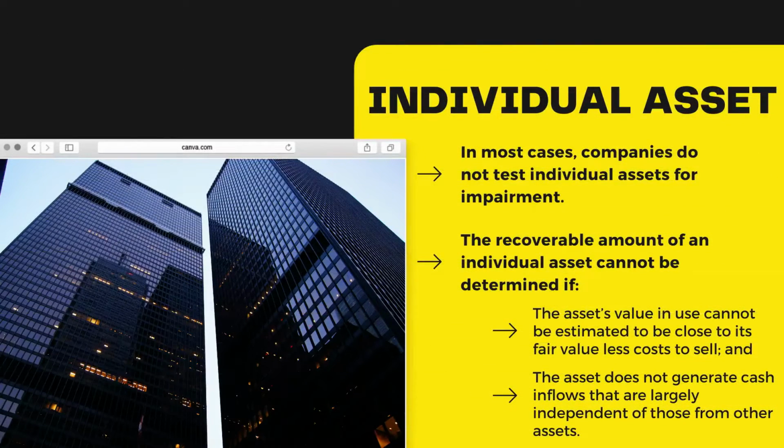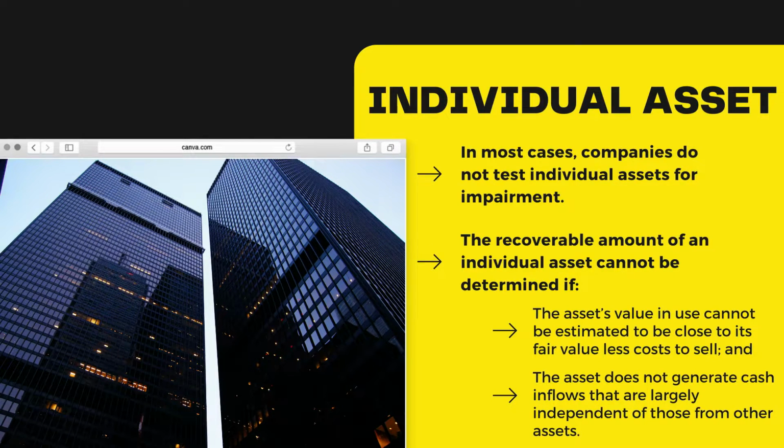Okay, let's move on to individual asset. Recoverable amount should be determined for the individual asset only if possible, but in most cases, companies do not test individual assets for impairment because it is almost impossible to estimate the recoverable amount individually. So, most companies require assets to be combined into cash generating units.